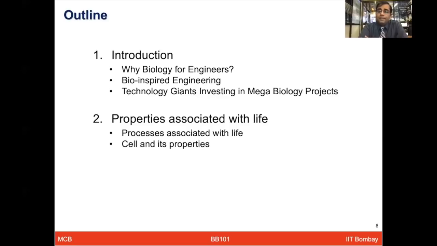But then in the second part, I'll talk to you about various properties which are associated with life, especially about the cell and its properties. I'll give you a tour of a cell and try to differentiate prokaryotic and eukaryotic cells, and how some of these important concepts have led to the evolutionary theories as well.